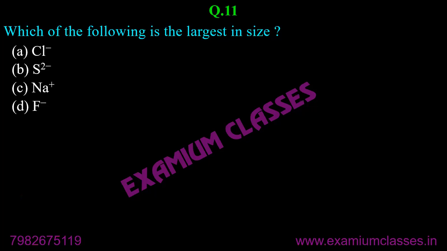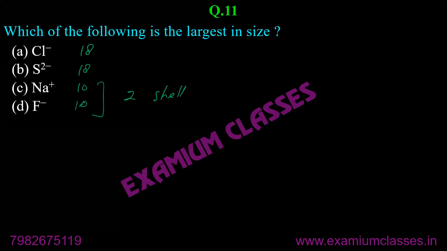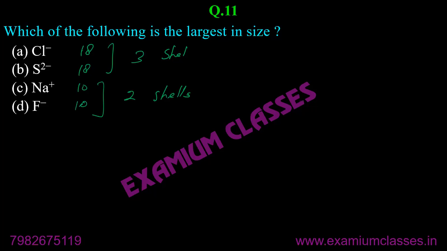All these are isoelectronic species, okay? 18, 18, not all, but we will consider why. I'll tell you why. 18, 18, 10, 10. But if we consider these ones here, these have only two shells. These have three shells. So even though they are not exactly isoelectronic, they are divided into isoelectronic species. These cannot be considered as largest because they have only two shells. Now among the remaining isoelectronic species, you will consider the 2 minus one, because it has the greater negative charge.